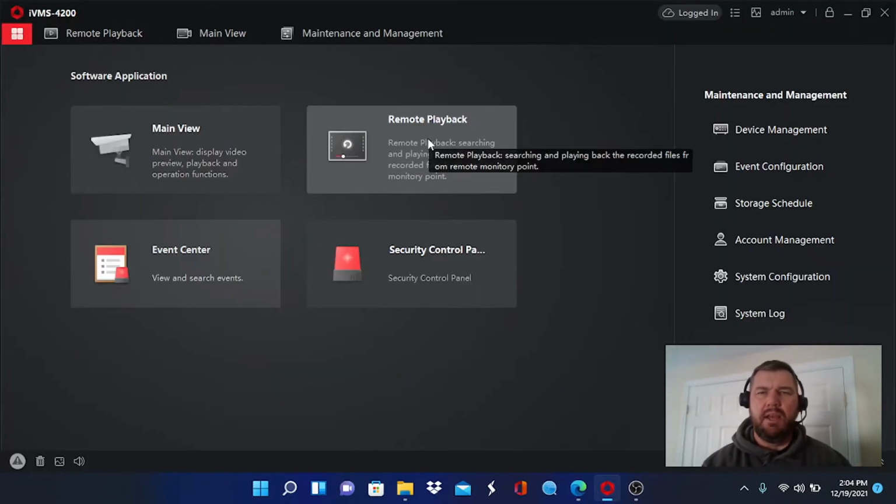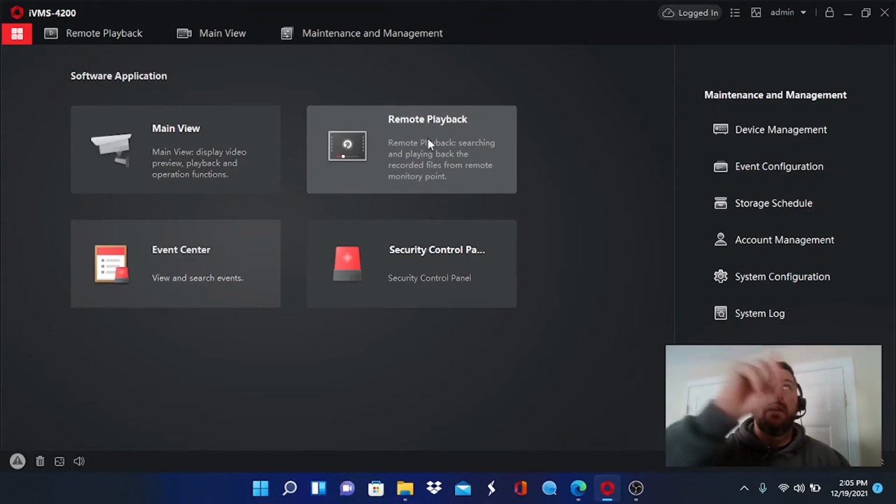All right, as you can tell, we have logged into Hikvision's remote software client, which is iVMS 4200. If you have not downloaded or used this product, there's a link going across the top of your screen right now that walks you through downloading it, how to live view and playback video, and so on. But the purpose of this video is to talk about encoding issues and ensuring that each channel is configured so that the total incoming bandwidth for the NVR is within manufacturer specs.